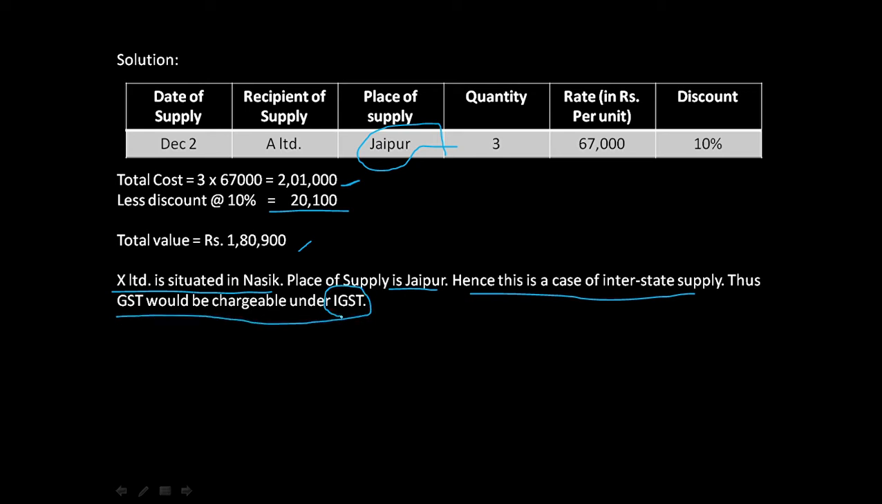Now how will it be charged? What will the IGST total value be? How much will the IGST be? 28% of the total value. Now if we calculate 28% of the total value, how much does it come to? Let me clear that out because by mistake I just put it on top of it.